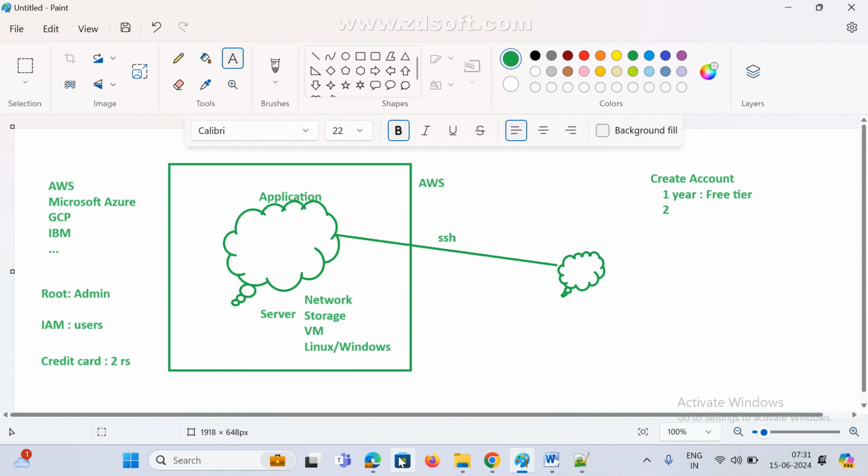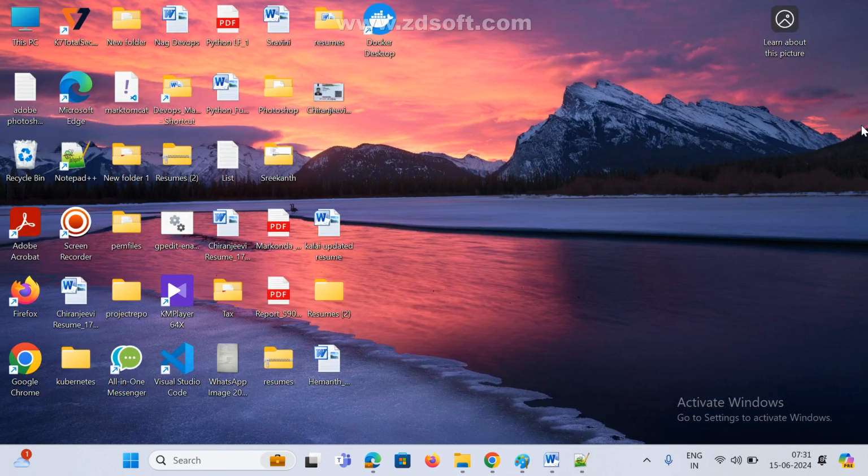Now, for practice purposes, I don't have any physical machine or any VM machines. I need one environment, Linux or Ubuntu or Mac OS, anything. This is my laptop, try to understand here. Right now I am using which OS? Windows, right? For practice purposes I need one more environment, a Linux environment. So what are the possibilities? How many ways?